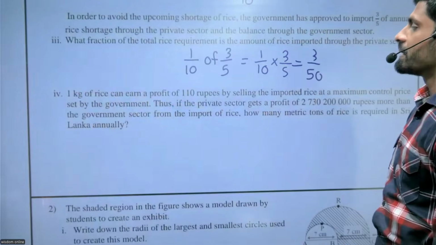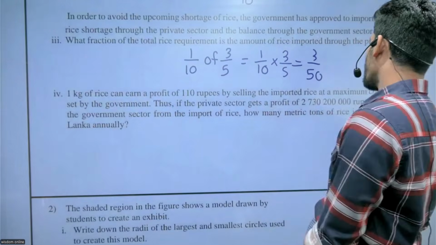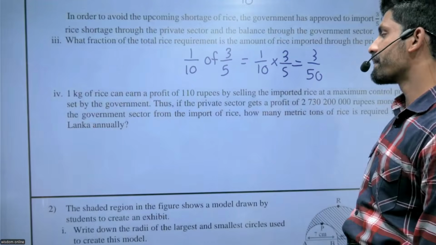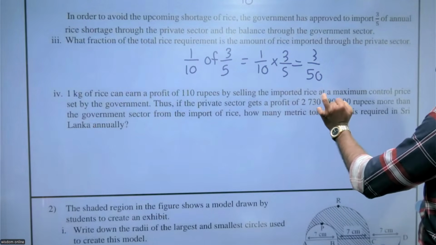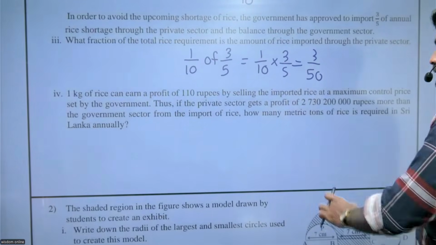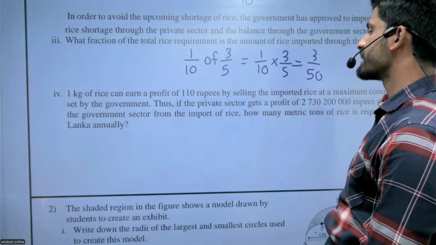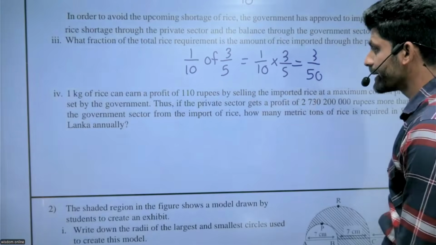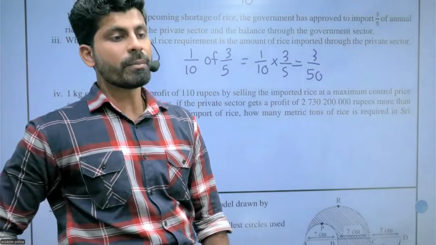1 kilogram of rice can earn a profit of 110 rupees by selling the imported rice at the maximum control price set by the government. Thus, if the private sector gets a profit of 2.730 billion rupees more than the government sector from the imported rice, how many metric tons of rice are required in Sri Lanka annually? Annually means we need to find the full part.